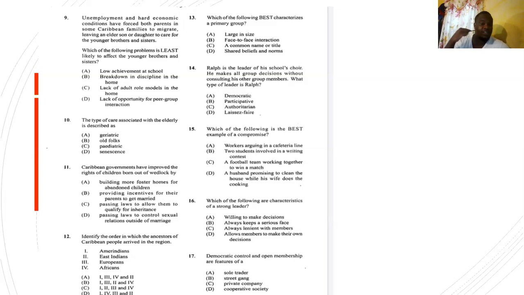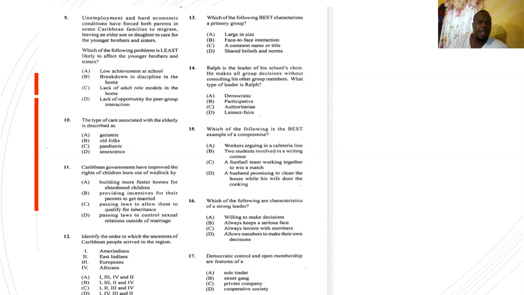What makes illegitimate children become legitimate? Those are kids born outside of wedlock. That's the term that they use, illegitimate. Right? Answer is C, passing laws to allow them to qualify for inheritance. So laws that recognize them.